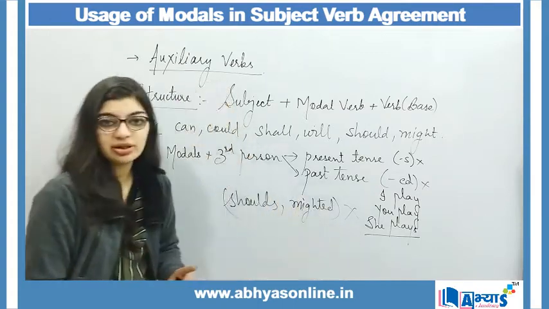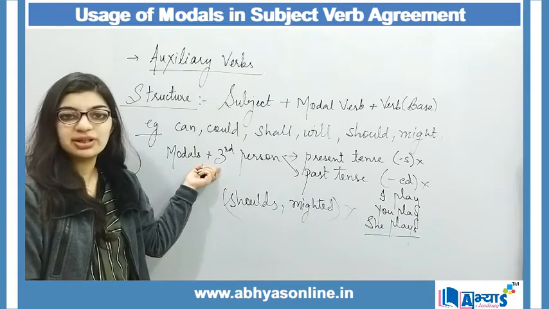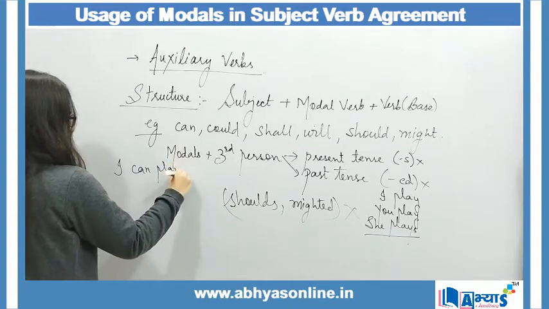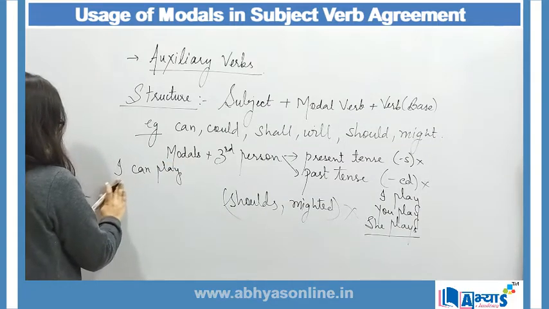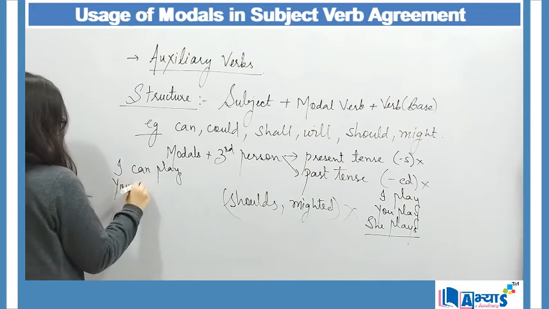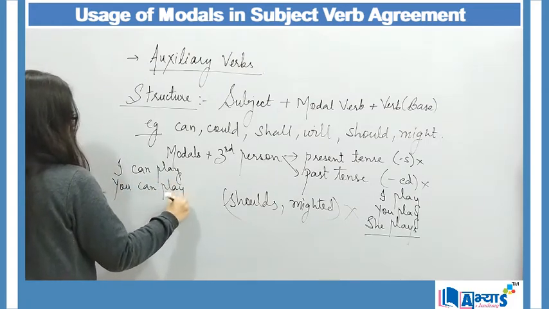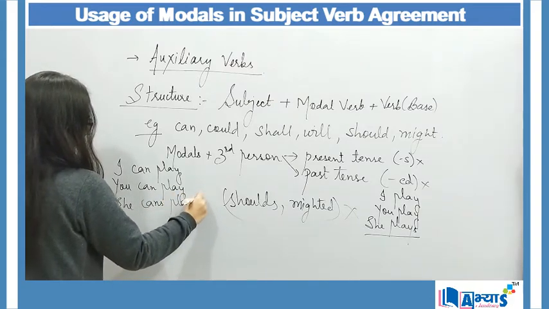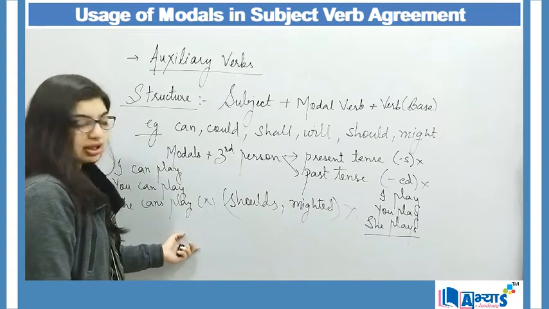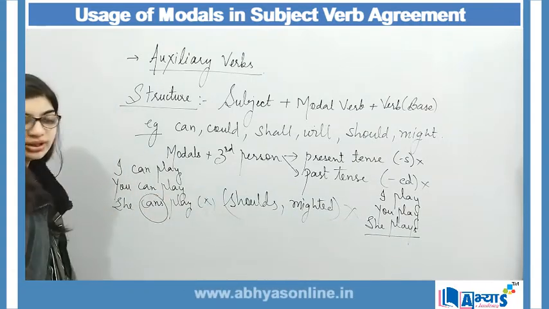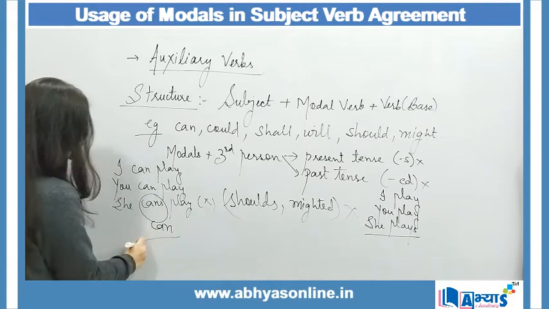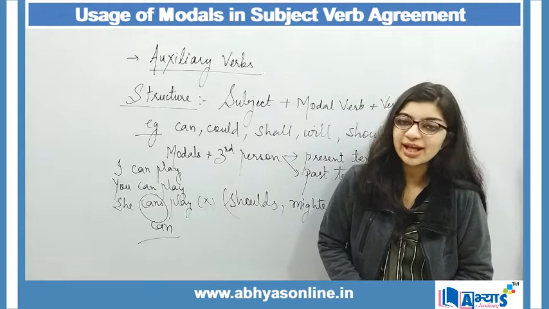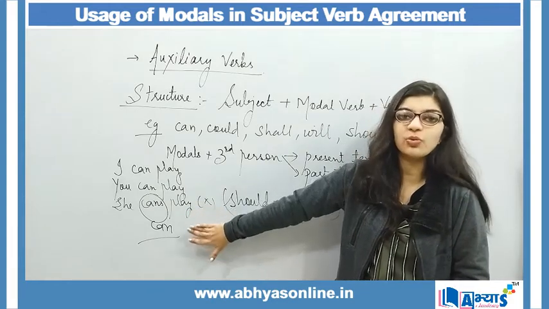But when we are making use of modals, I say I can play, you can play, and if I say she cans play, then my sentence will be wrong, because there is no such word. The modals will not change their form in subject verb agreement. Their form will remain as it is.